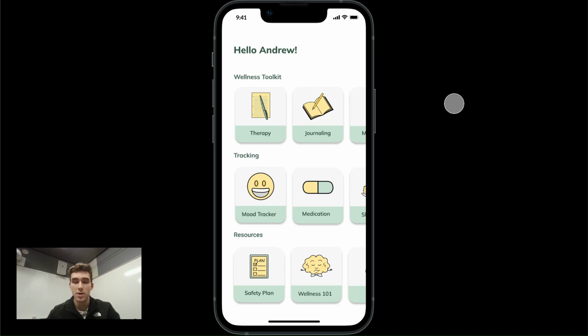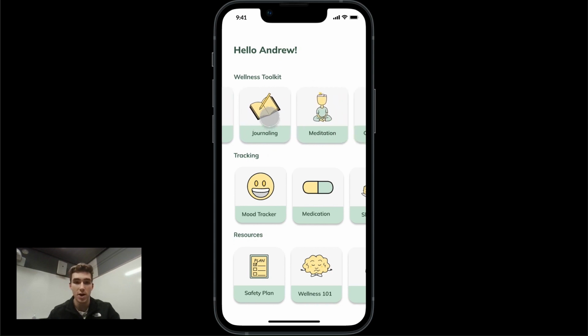Okay, finally going to go over Yosa in general and all the other features it has to offer. And we're going to start with this Wellness Toolkit section, which is very skills-based and things that you can add to your quote-unquote toolkit. So we already saw the therapy section has both the therapy journal and the homework piece,